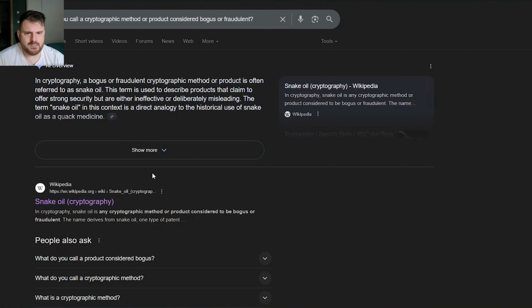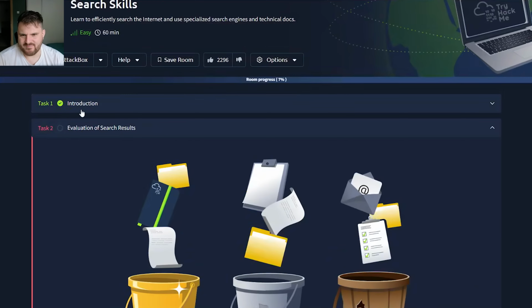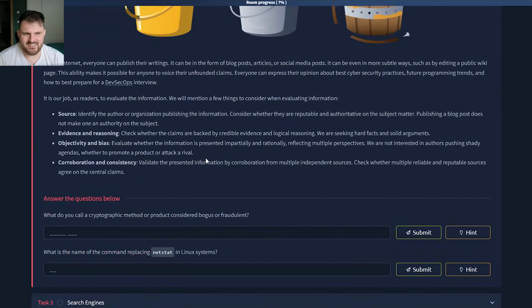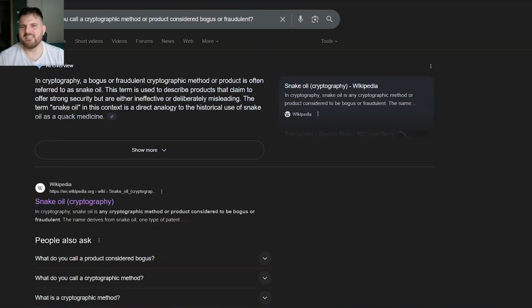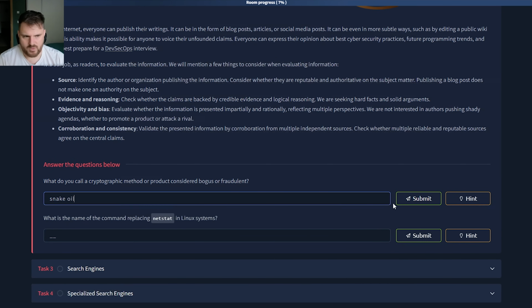Right? So this is a funny example of the internet searching ability that this room tries to impose on us. But it's a bit funny because we just copy pasted this question, and the first link is this one. So it's not that in-depth a search, we don't even use Google Docs, but I guess we will use that later. All right, so snake oil is the answer to this question.